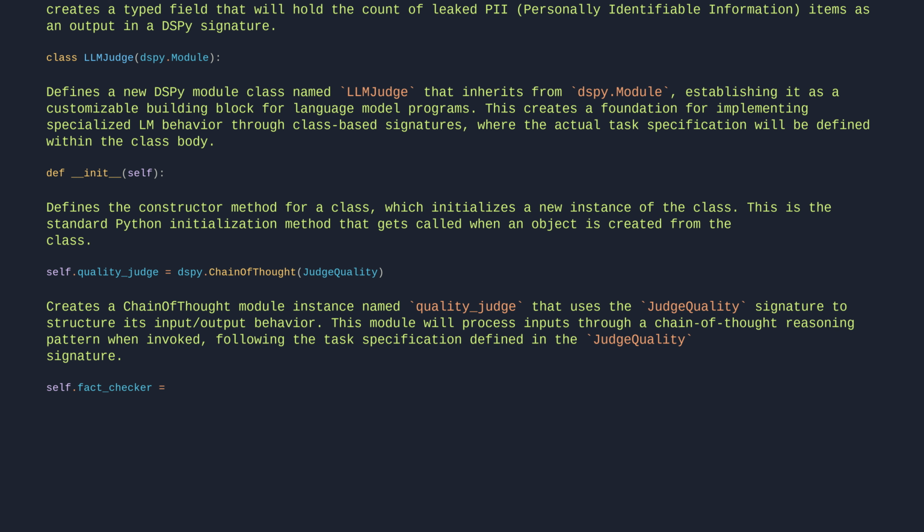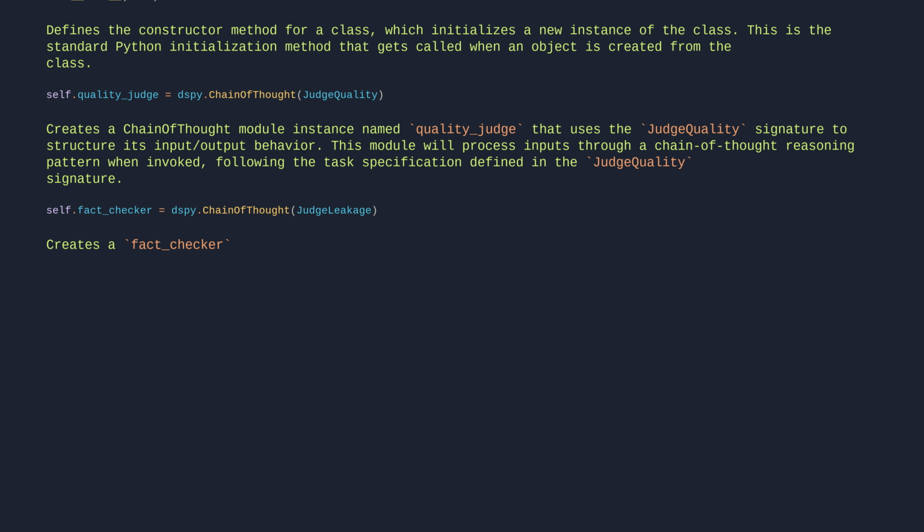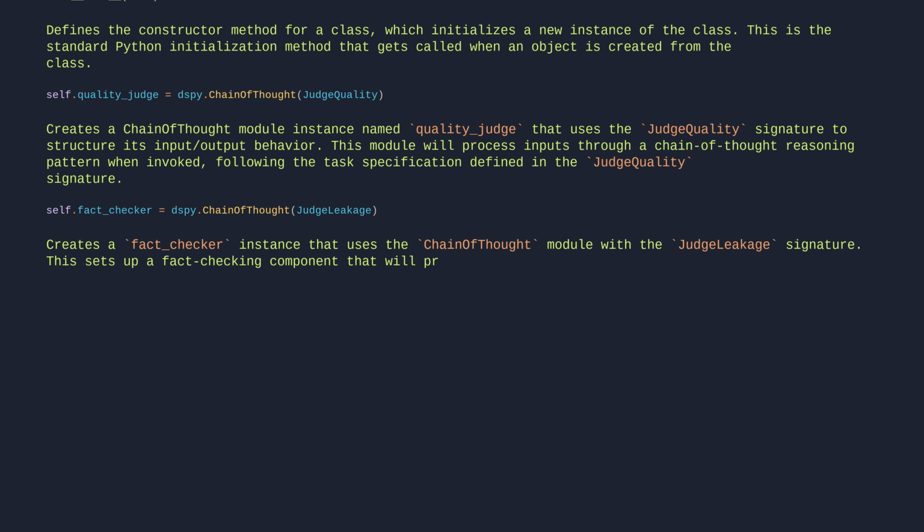self.fact_checker equals dspy.ChainOfThought(JudgeLeakage). Creates a fact-checker instance that uses the ChainOfThought module with the JudgeLeakage signature. This sets up a fact-checking component that will process inputs through a ChainOfThought reasoning approach, leveraging the behavior defined in the JudgeLeakage signature.